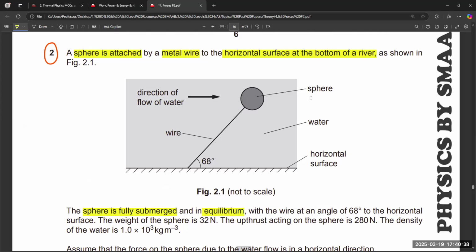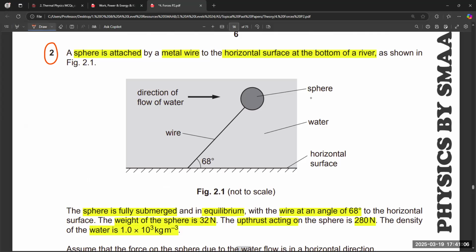Equilibrium means the sum of all forces and the sum of all moments is zero. It is not moving, it is not rotating anywhere. With the wire at an angle of 68 degrees to the horizontal surface, the weight of the sphere is 32 newtons. The upthrust acting on the sphere is 280 newtons. The density of the water is 1000 kg per meter cube.